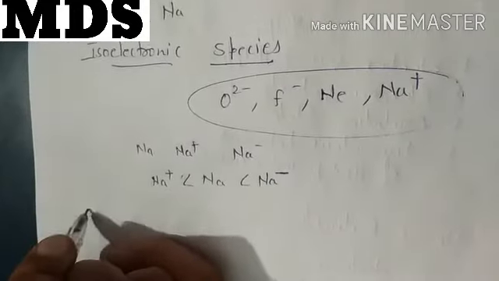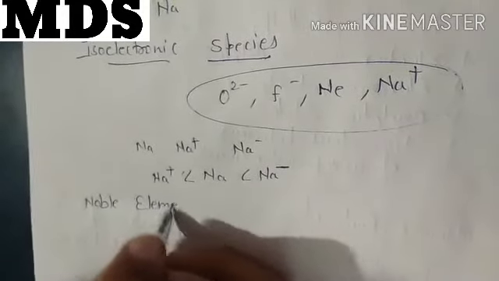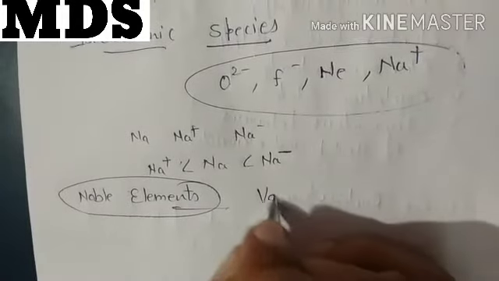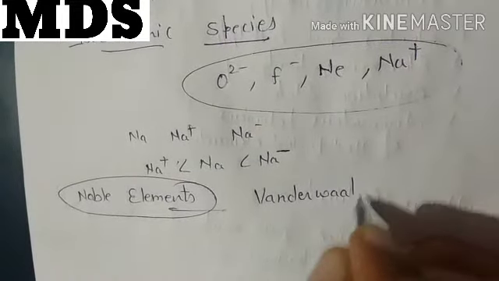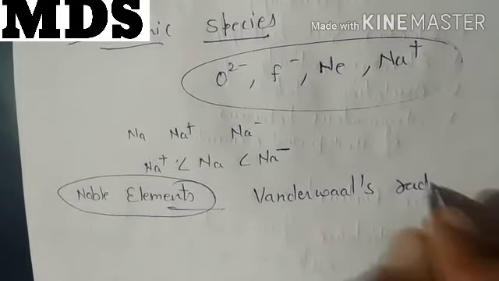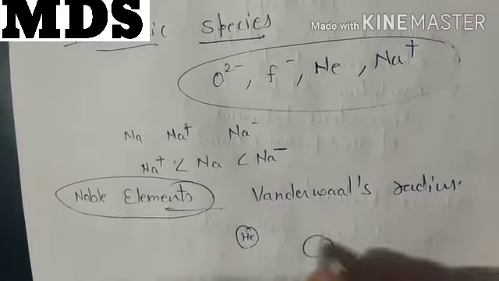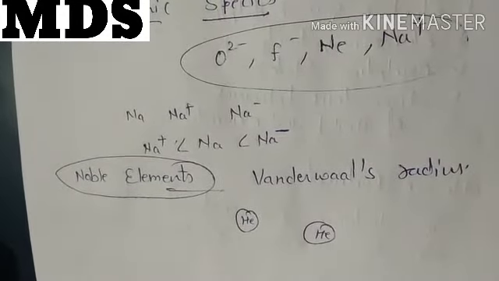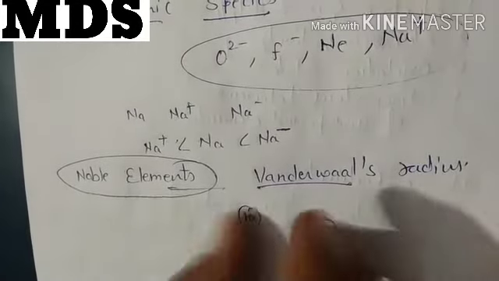Now if you go for the noble elements, this topic is not given in the book particularly, dear, but you must know that the radius of noble elements is measured as van der Waals radius, because the atoms, like in helium gas, are separated. They are not forming bonds because they are stable. Van der Waals means attraction forces.